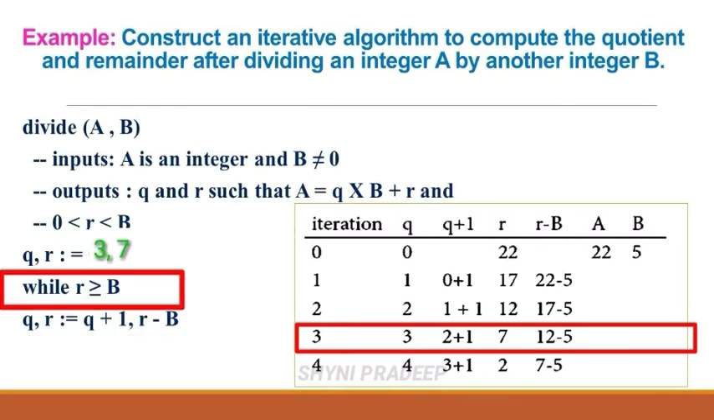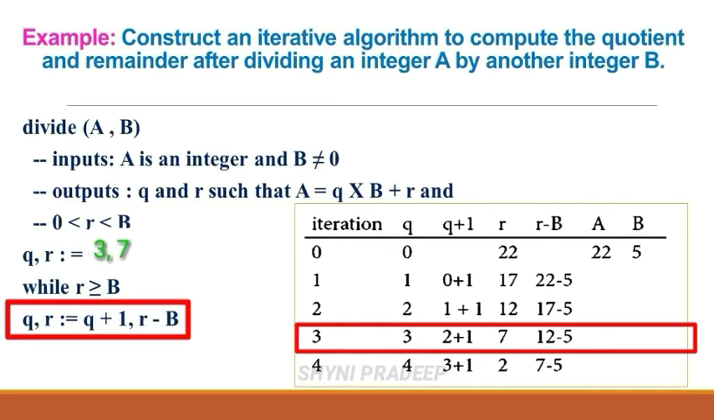Okay, so again check the condition. R is greater than or equal to b. What is the value of r now? 7. What is the value of b? 5. So 7 is greater than or equal to 5. 7 is greater than 5, so this condition is also true. So you have to execute the next step.